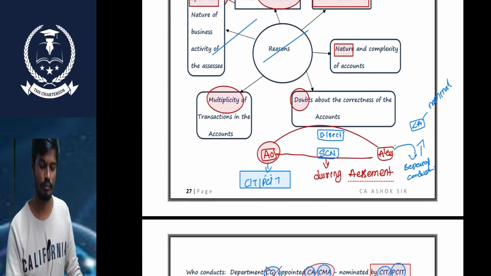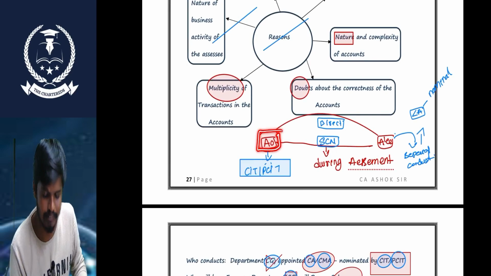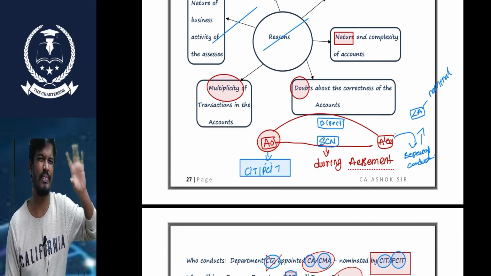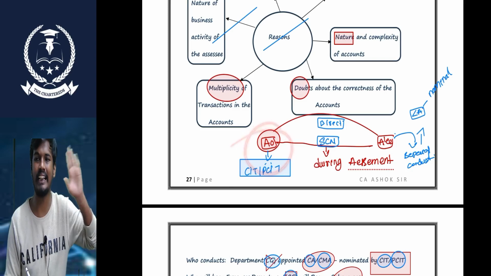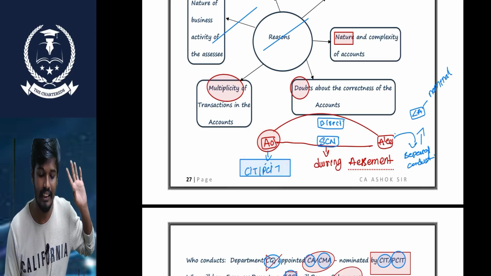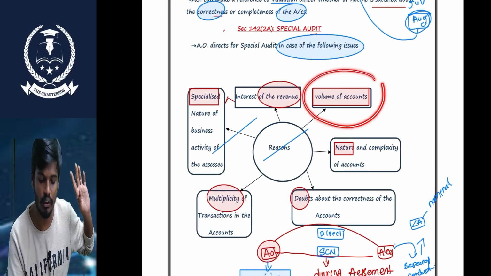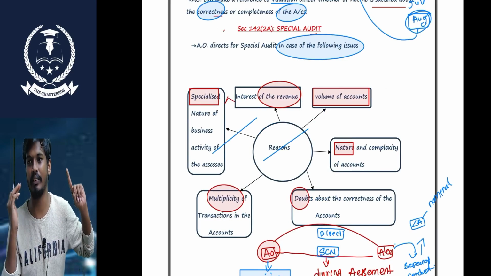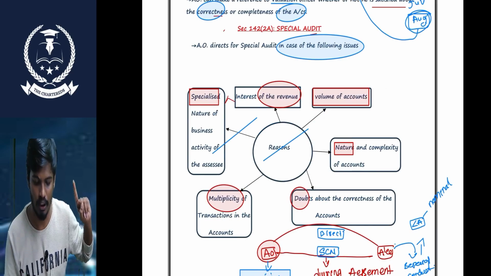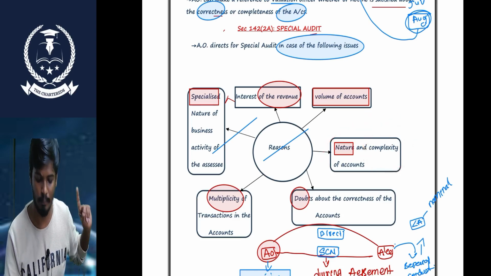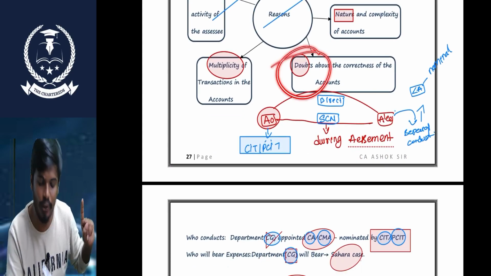Sir, the AO is doing the assessment for the relevant SSC. During the assessment, while the assessment is pending, he finds that the volume of the books of accounts is huge, of large value. He is unable to understand the books of accounts just by seeing them prima facie. The books of accounts are very complex, and he has a doubt about the SSC's books of accounts.